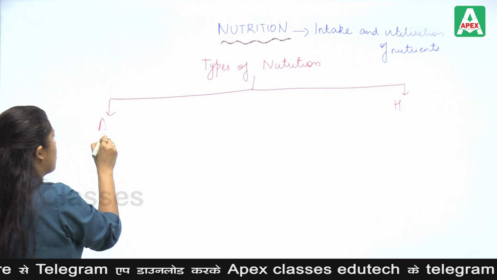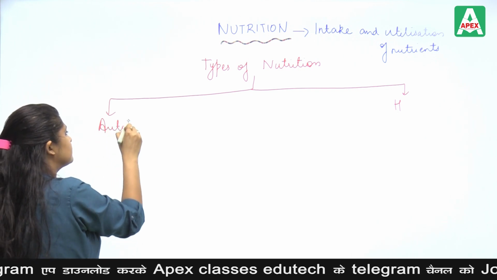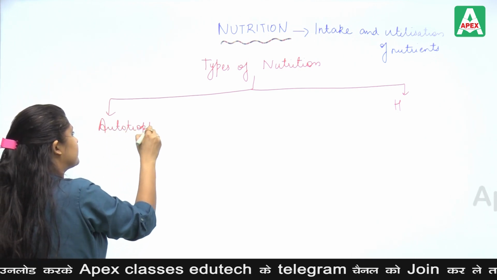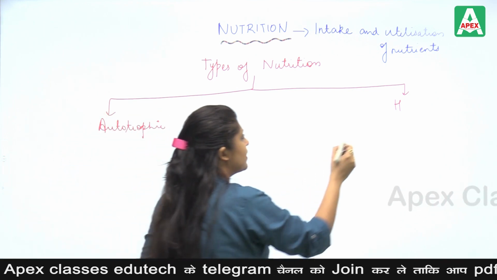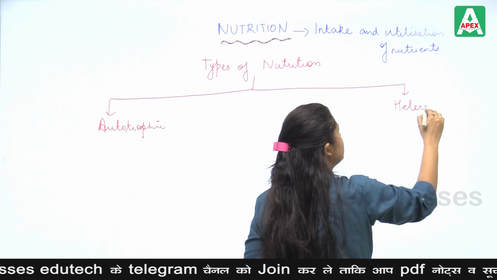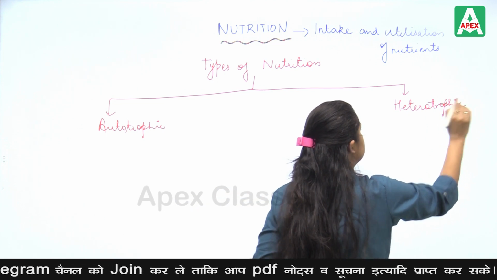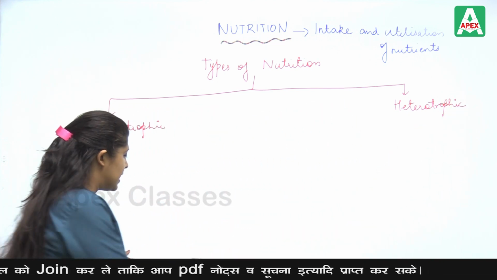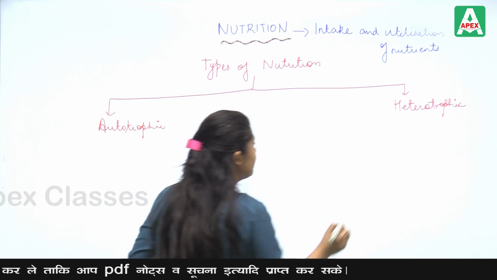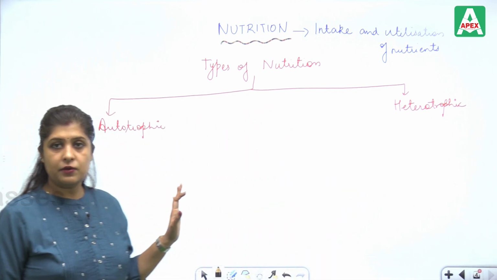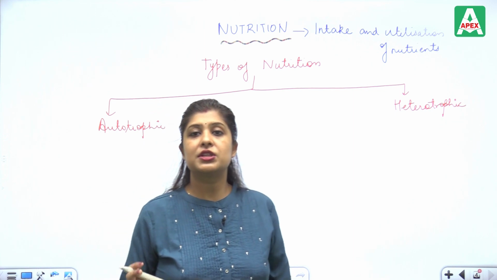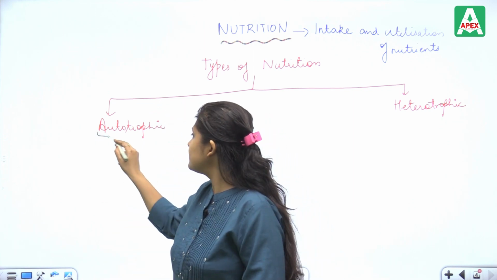First is autotrophic nutrition, and the second one is heterotrophic nutrition. First of all, when we talk about autotrophic nutrition, as the name indicates, auto means self,